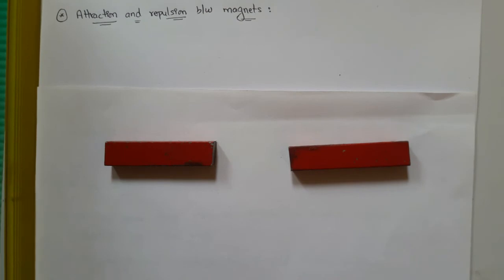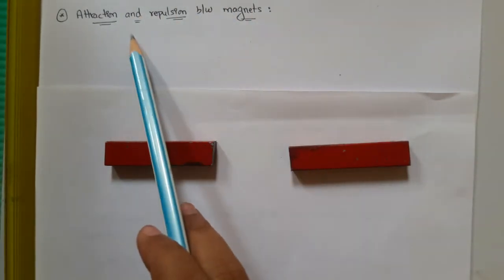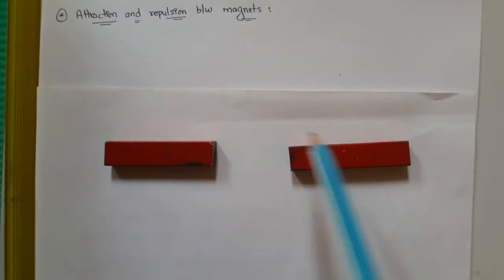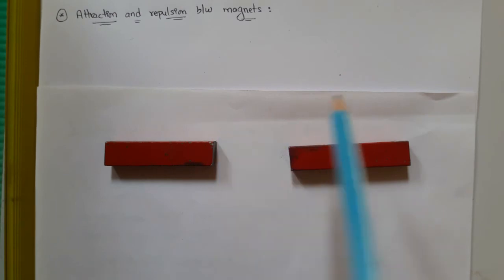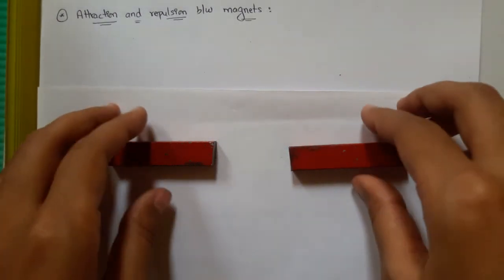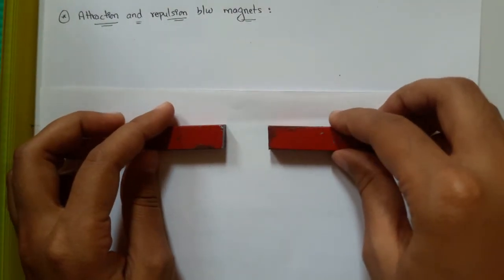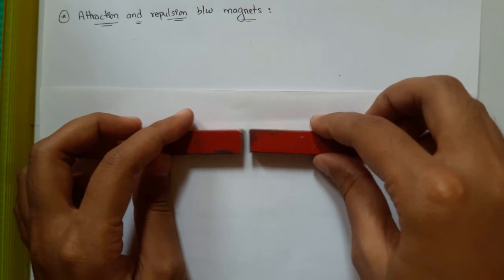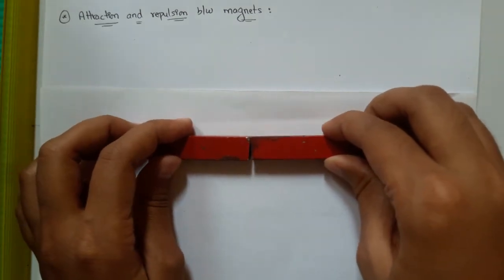Let's learn about attraction and repulsion between the magnets. Attraction means which get attracted towards each other. Repulsion means which oppose each other. Let us see what happens. We will take two bar magnets and see. We will take them closer to each other. As we take them closer to each other, they got attracted. So this is attraction.